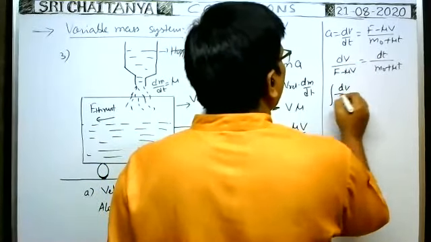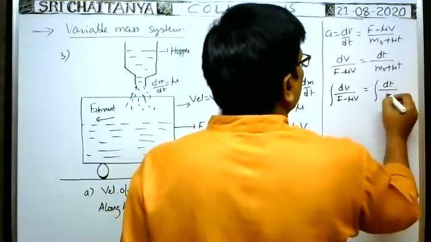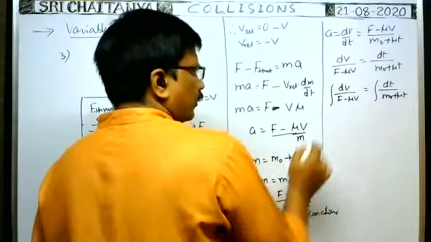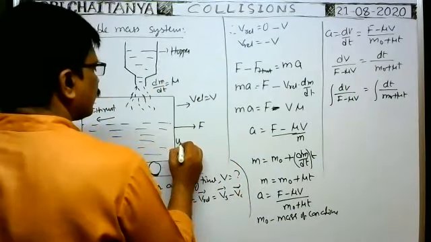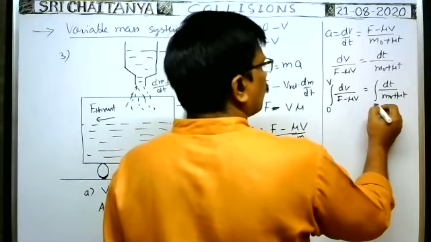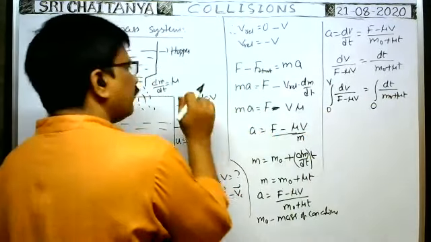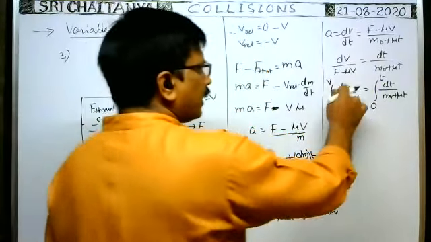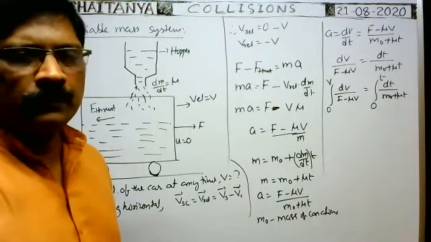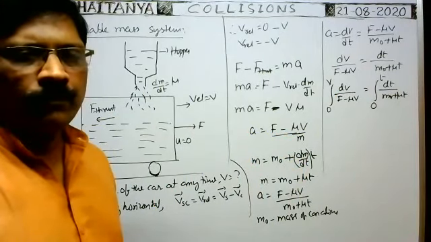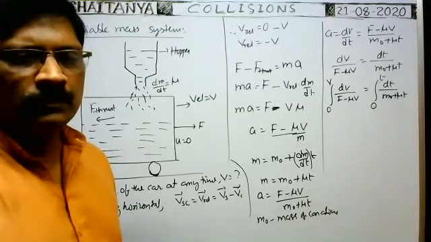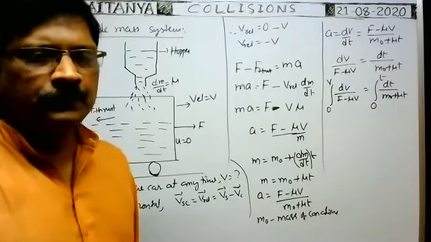Here we are integrating with respect to v, where v is the variable. At time t equal to 0, the velocity of the car is 0. Suppose you are given any initial velocity, then at t equal to 0 it would be that value. After time t seconds, the velocity is v. Now, what is the integration of dv by (F minus mu v)?